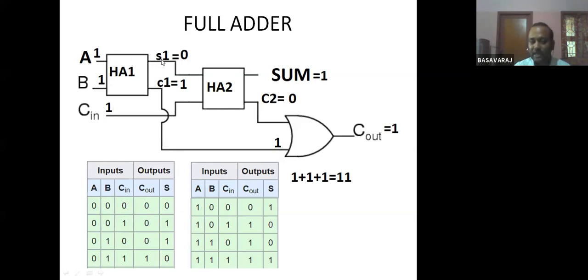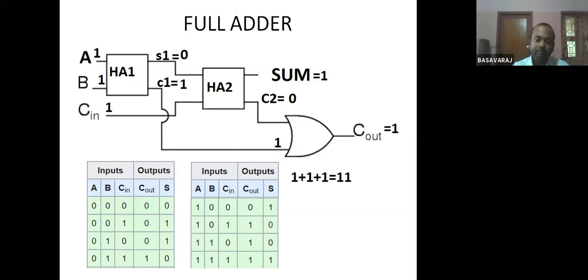Now this sum is going as the input to the second half adder, and C in is also given as the input to the second half adder. So this 0 is coming here and this 1 is coming here. 1 plus 0 gives sum 1 and carry 0. This particular 0 is going as the input to the OR gate, and the other carry 1 is coming here. So 1 OR 0 gives C out equal to 1. This is how we implement a full adder.